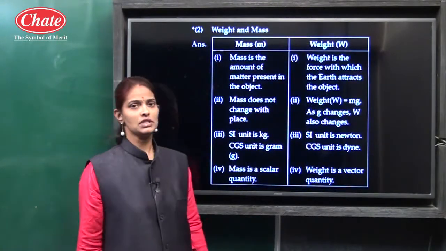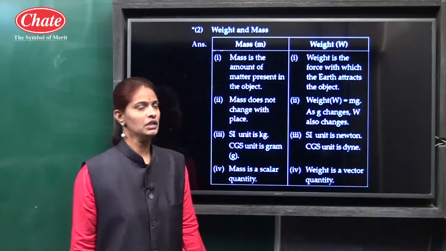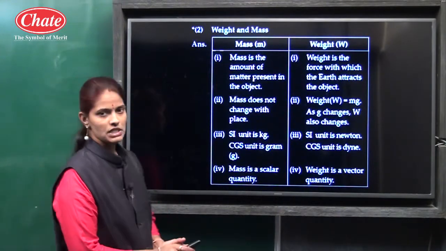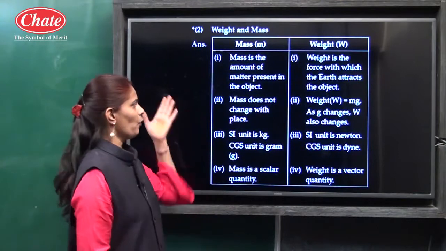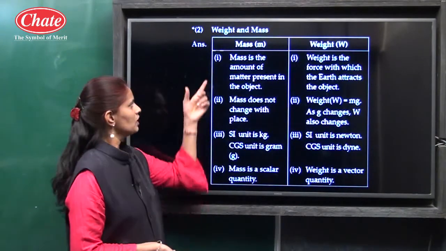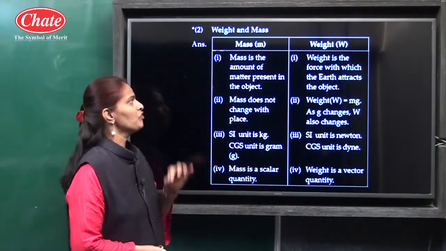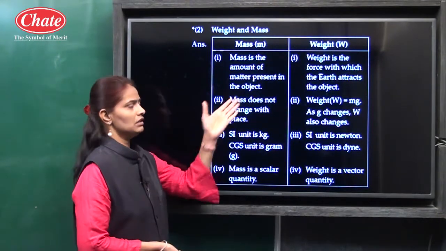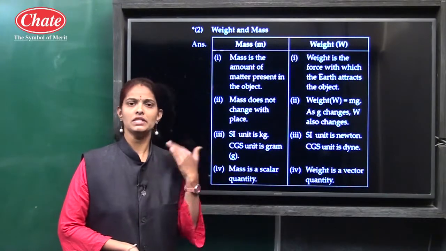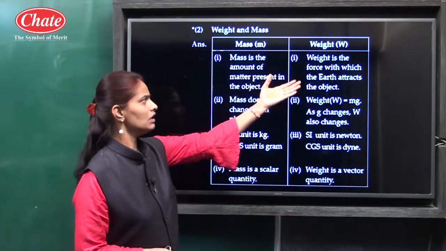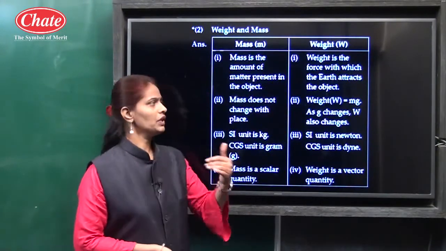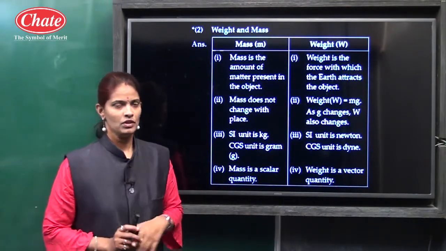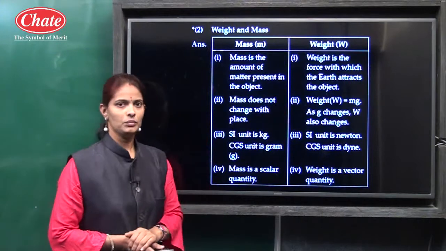Then the second question from difference between is mass and weight. See the answer of this question. You have to write a point-wise answer. The first point is that mass is the amount of matter present inside the object. Weight is the force with which the earth attracts the object toward the center. This is the definition of both concepts.